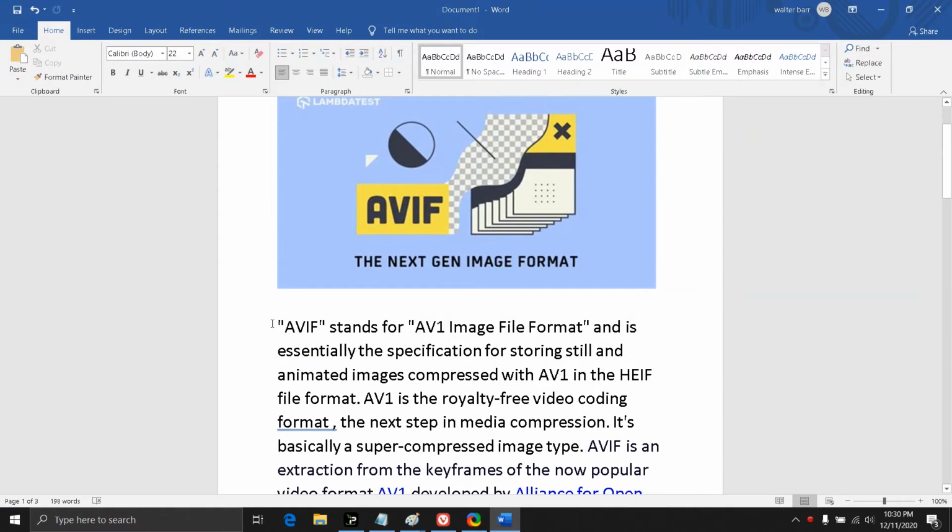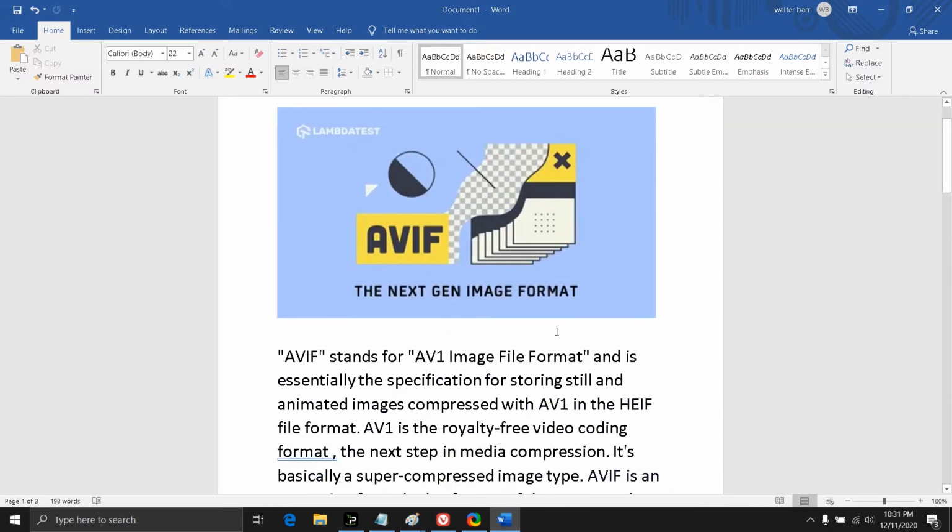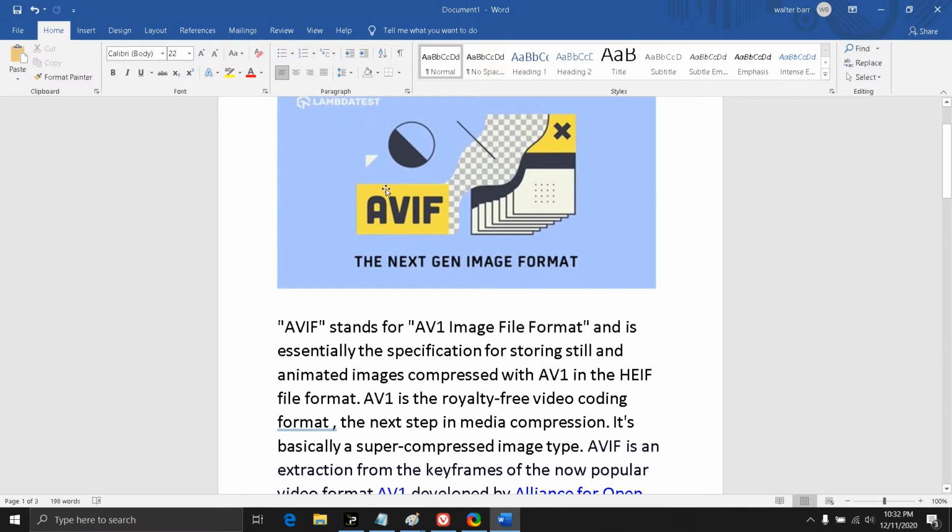So in today's video we are going to talk about a next generation image format, AVIF, however you want to say that. We are going to talk about this new image format and its features, and see how it is much better than other image formats we have. There are already a lot of image formats out there, so how is it more beneficial than the others? Let's talk a little about this newborn image format.